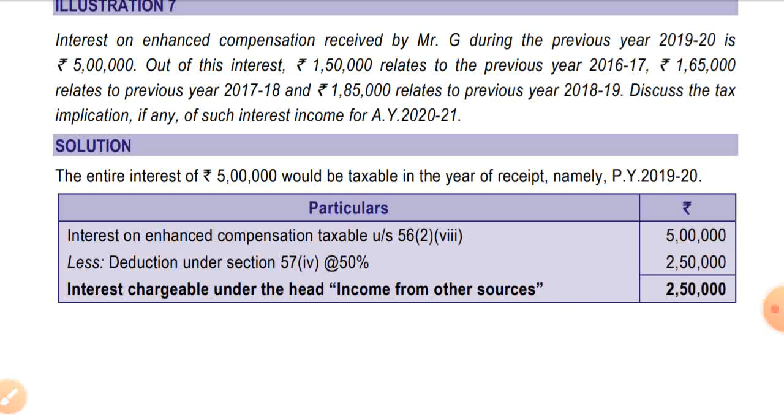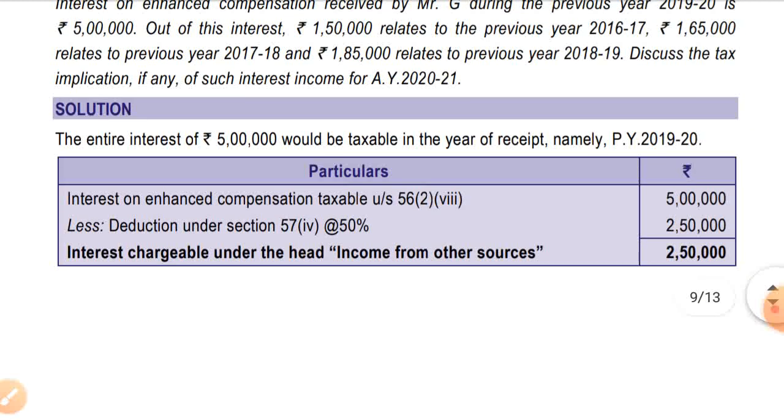As we all know, whenever enhanced compensation is received, it will be taxable whether it relates to any year. Enhanced compensation, when it is received, is taxable under capital gains, but interest on enhanced compensation will be taxable under income from other sources, and 50% will be allowed as a deduction under section 57. So the entire interest of 5 lakhs would be taxable in the year of receipt, namely previous year 2019-20.